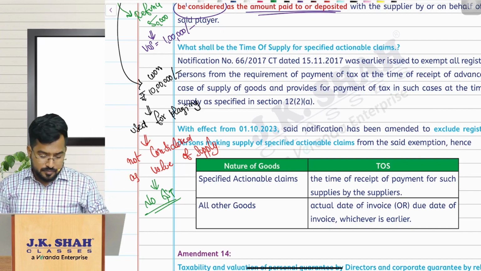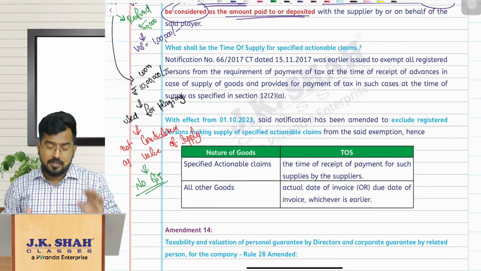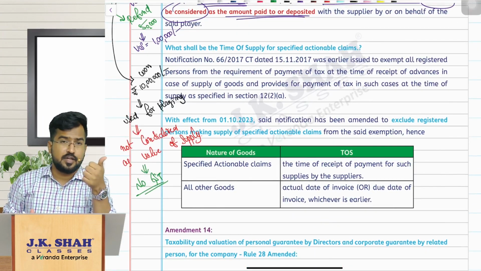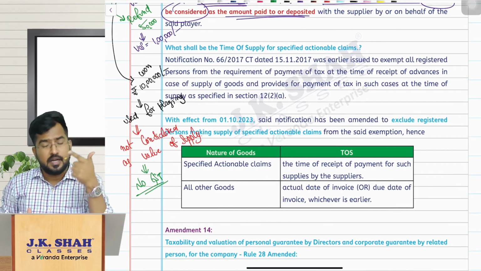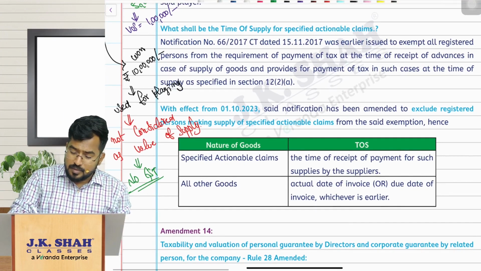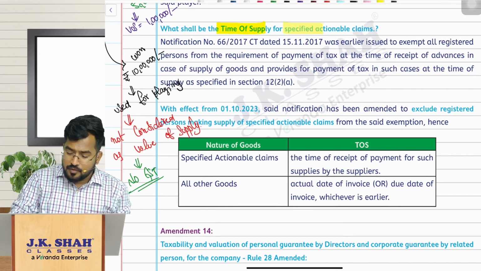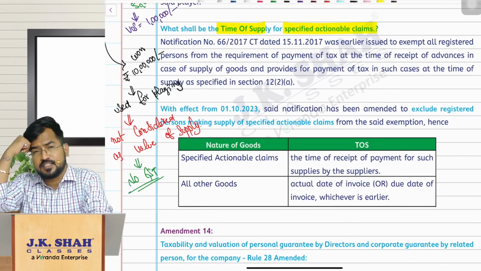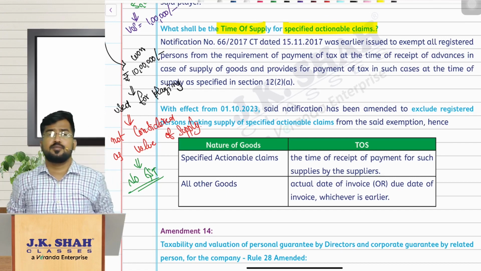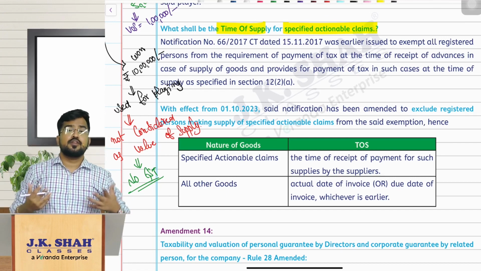Amendment number 13 and amendment 13C, there are two things. One is value of supply, the other is time of supply. Value of supply we have discussed in this amendment, and there is one more thing: time of supply for the specified actionable claims. Sir, what is the time of supply for the specified actionable claims? See, understand, specified actionable claims are also goods. For goods, what is the time of supply?